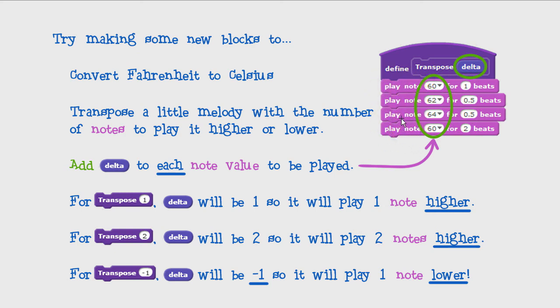For example, the little melody may play the notes starting from middle C. If the procedure was passed the value of 1, it would play all of the notes in the melody one note higher. So you'll want to add the integer input to the procedure to all of the play note command blocks. Have fun with the challenge.